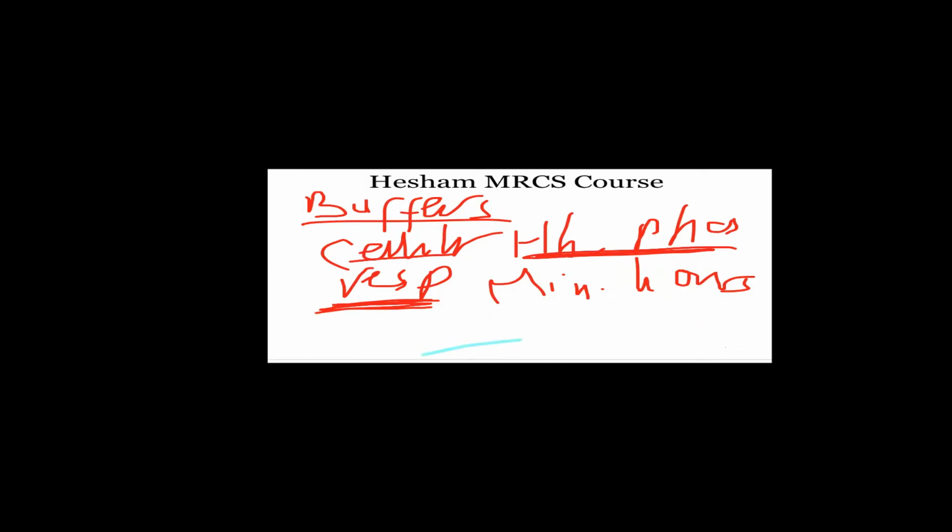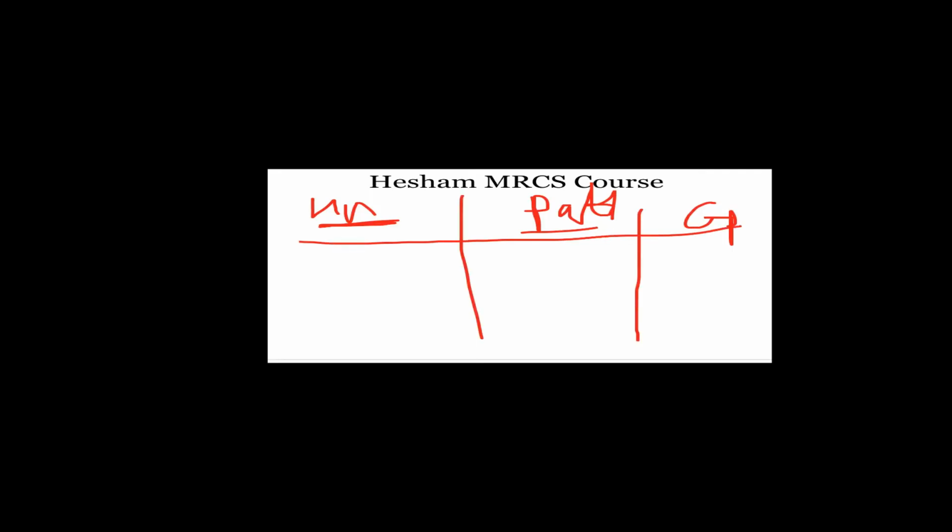Okay, then we have when to say uncompensated or partially compensated or completely compensated. In a simple way, uncompensated, partially compensated, and completely compensated. Let's go. When I have, for example, pH is low, this means acidosis. Then I have the PaCO2 is high, means it is respiratory acidosis.